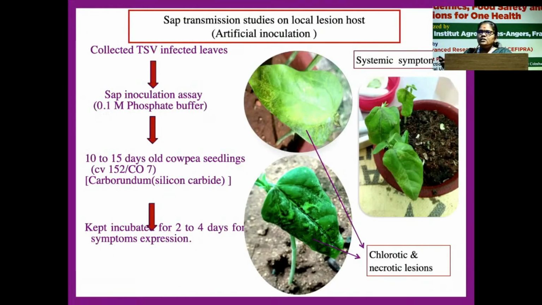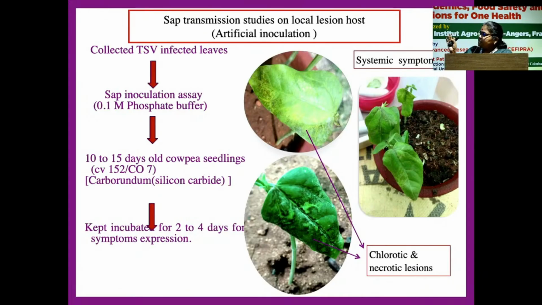Unlike fungus or bacteria, the virus cannot be cultured as it is an obligate parasite, as we all know. So we have to maintain our virus in live plants. That is the artificial inoculation, wherein we create abrasion using carborundum powder, which is silicon carbide. Cowpea is the local lesion host, which we can use for all viruses, for sap transmission.